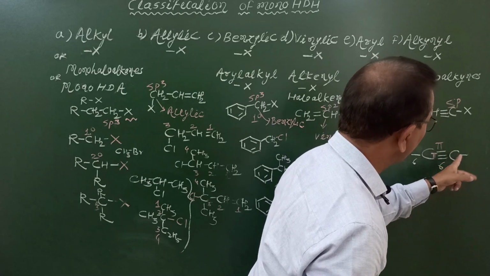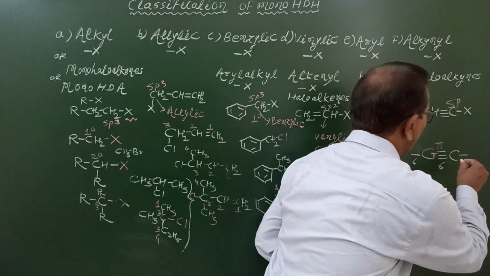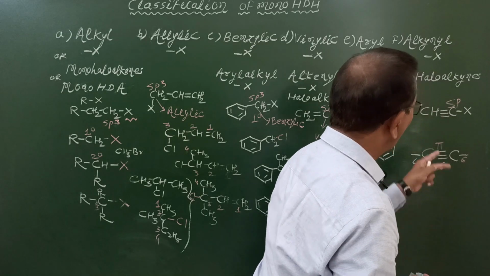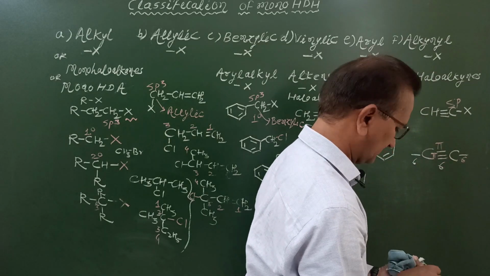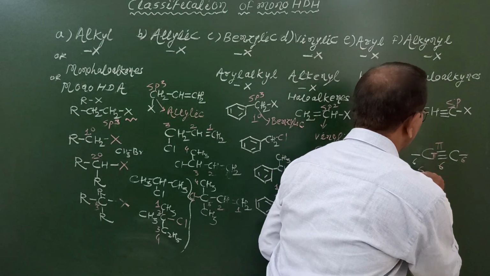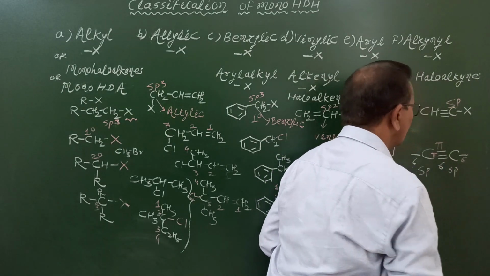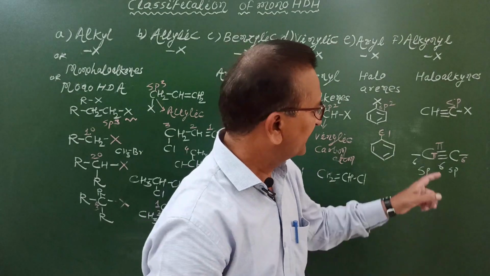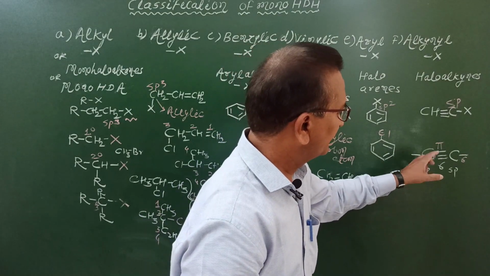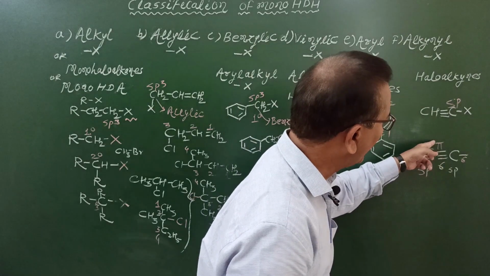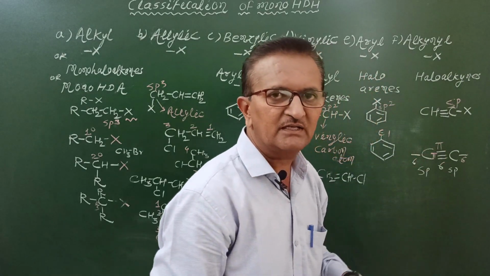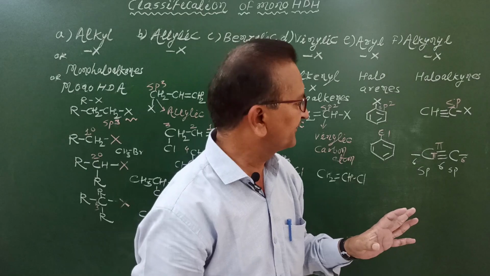Again this carbon atom forms 2 sigma bonds and 2 pi bonds. Therefore the hybridization of both these carbon atoms is sp. So what is an sp hybridized carbon atom? A carbon atom which forms 2 sigma bonds and 2 pi bonds.